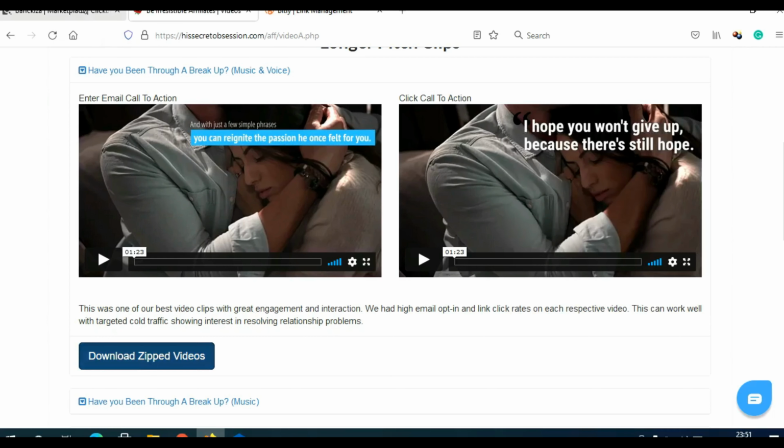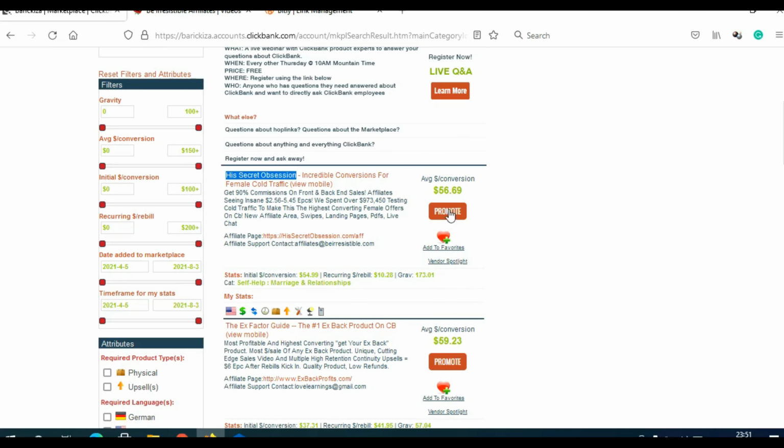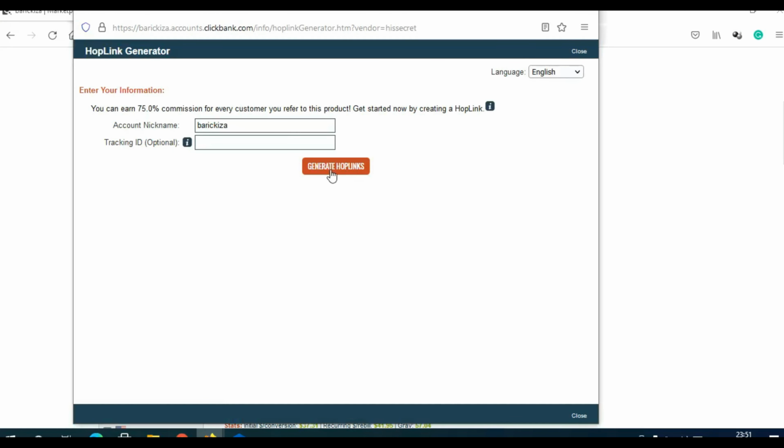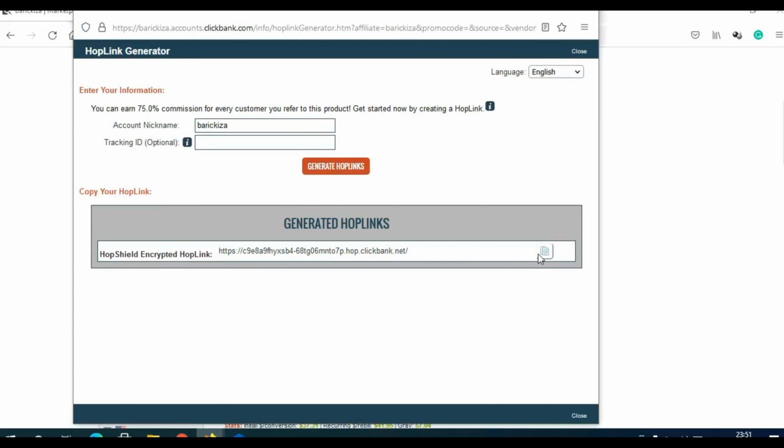So I will go back on ClickBank and I'm going to click here on promote to get my ClickBank affiliate link. Click here on generate hop link. And then click here on copy to copy this ClickBank affiliate link. And the next thing you need to do, it is really important, you need to shorten this long and ugly link.